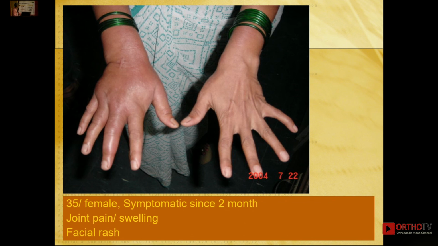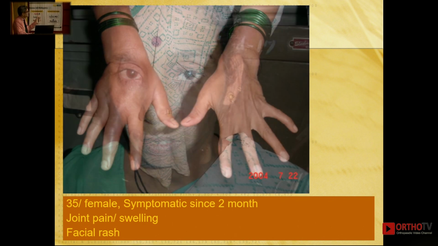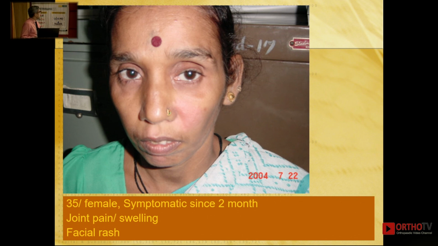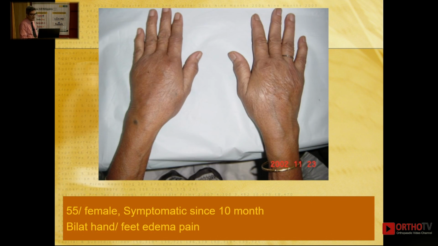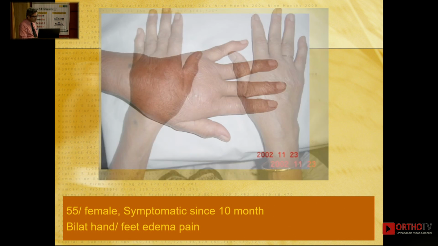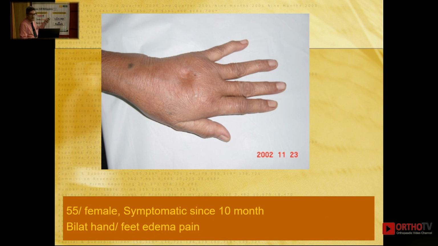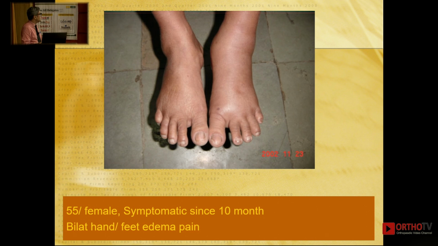Asymmetric arthritis, the entire hand is swollen, not really a particular joint. This is Hansen's. Again, see the rash here. So anything of this sort, something which is carrying a bigger baggage apart from the arthritis, beware of other things that could be happening. This type of patient, puffy hands, puffy fingers, pain and swelling. This is a special type of rheumatoid called RS3PE, but this is something I'm sure we do come across quite a few times.